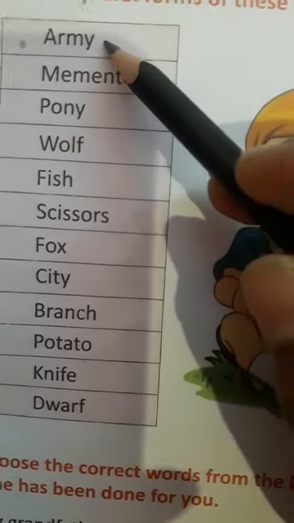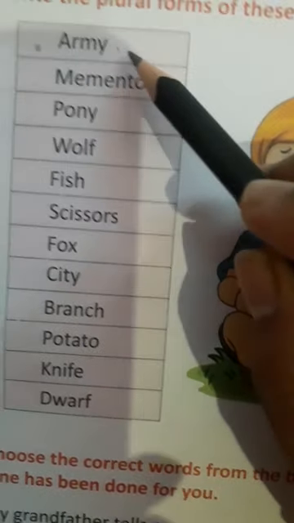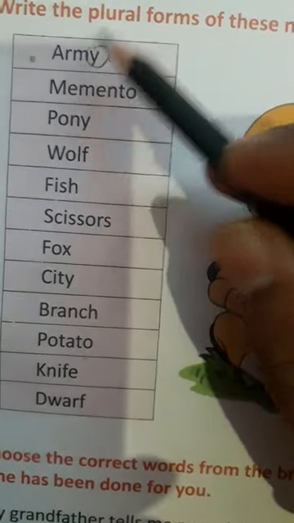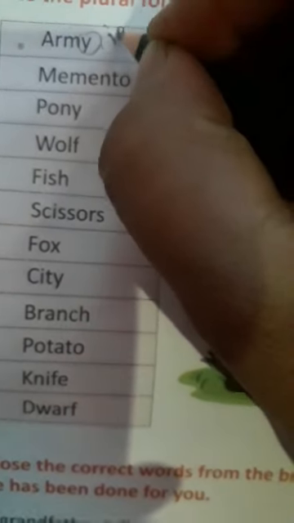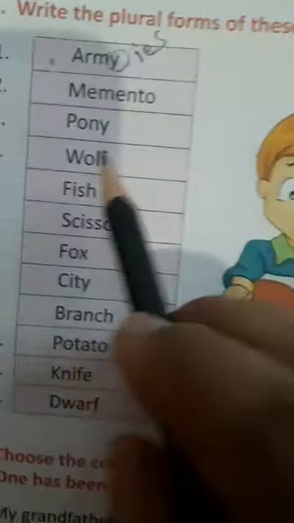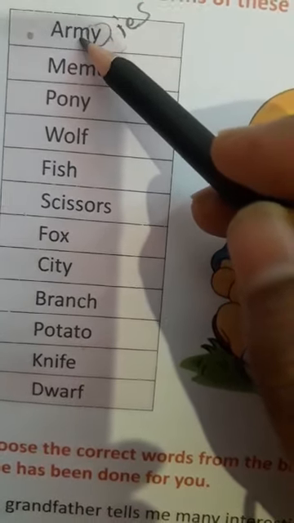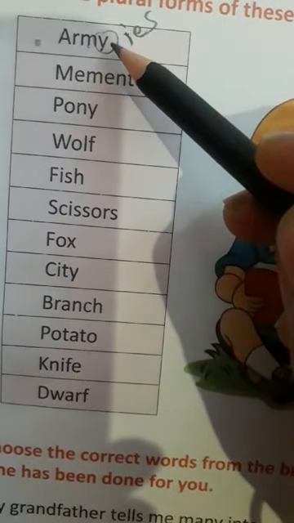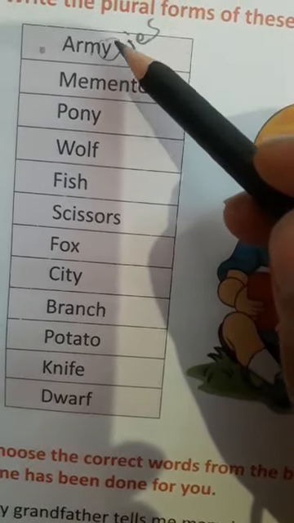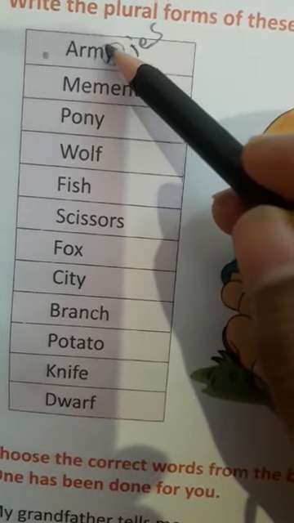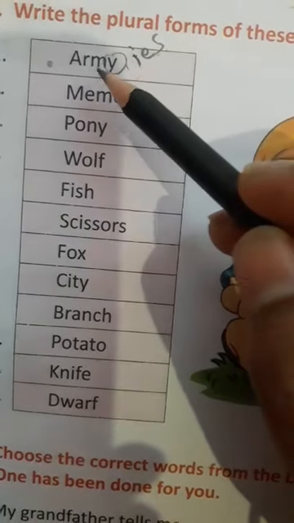As we have learned in our previous classes, if a noun ending with Y is preceded by a consonant, then we have to replace the Y with IES. And if the Y is preceded by a vowel, then we have to add S only. After Y we have to add S. Here the Y is preceded by a consonant, so in place of Y we add IES: army, armies.